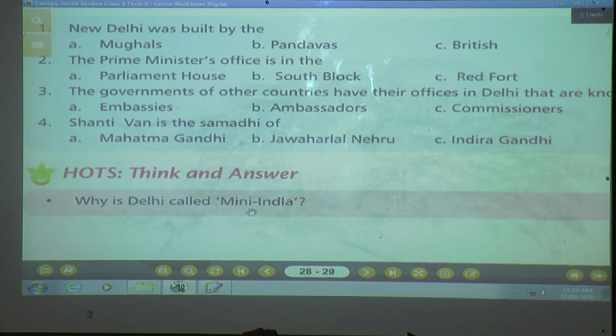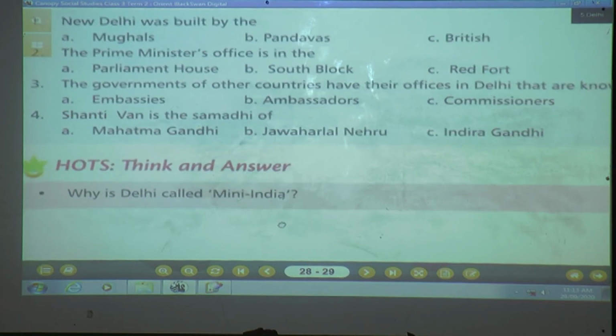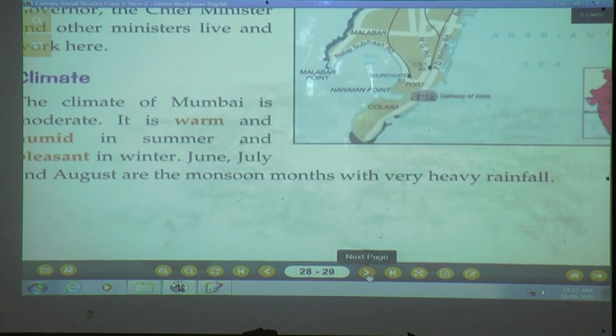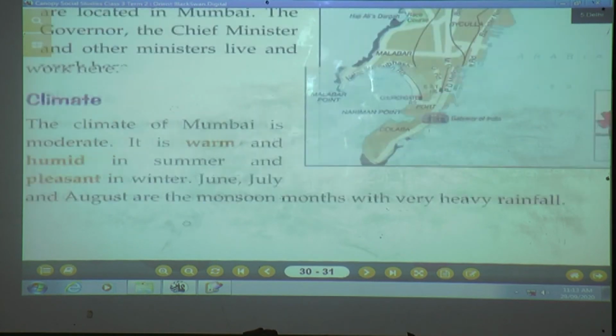Why are all the major festivals celebrated here? Because Delhi is known as Mini India, because people from all parts of India come and live in Delhi. That's why we celebrate all festivals of India. That's why Delhi is known as Mini India. Understood children? Now let's see the next one.